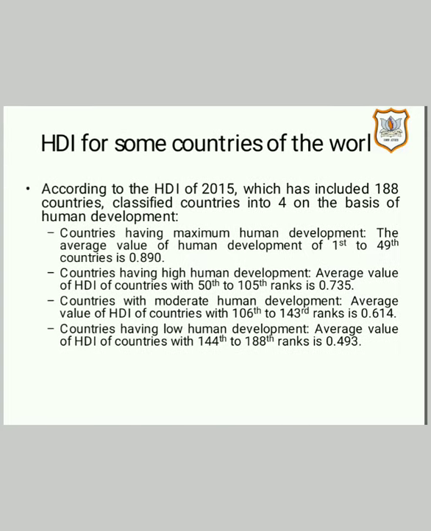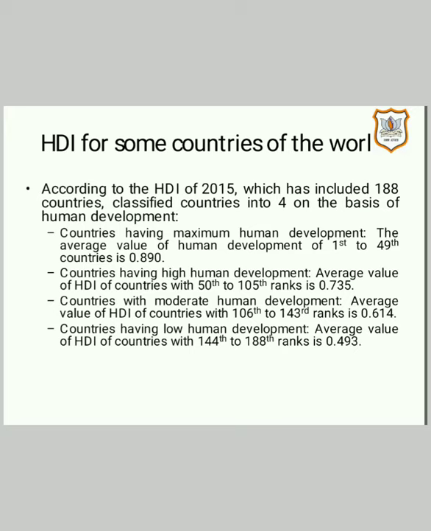Now, talking about HDI for some countries of the world. According to HDI of 2015, it included 188 countries, and it classified countries into four on the basis of human development. First one are the countries having highest or maximum human development. The average value of human development of countries from rank 1st to 49 is 0.890.